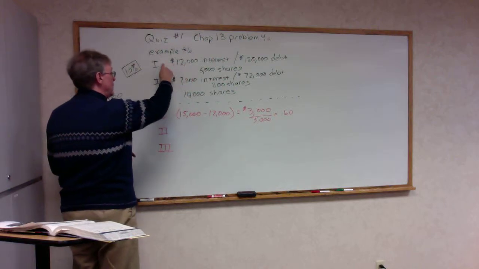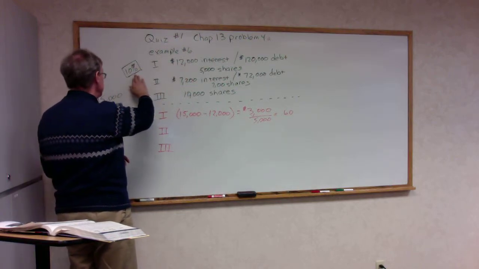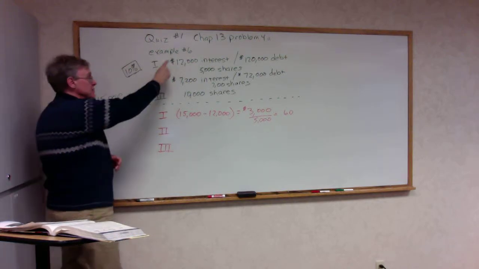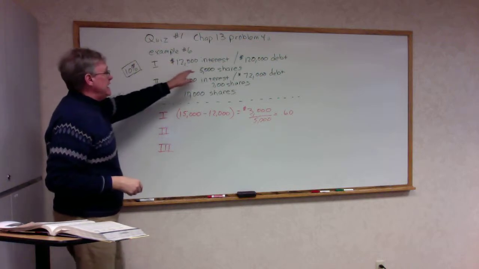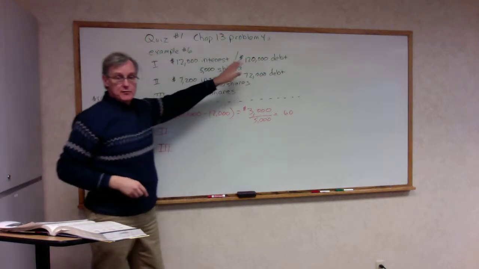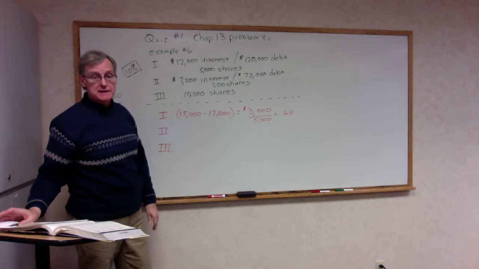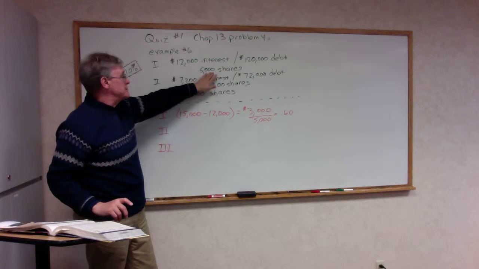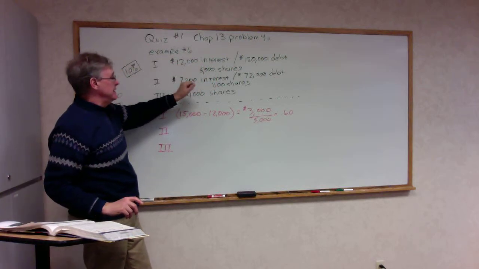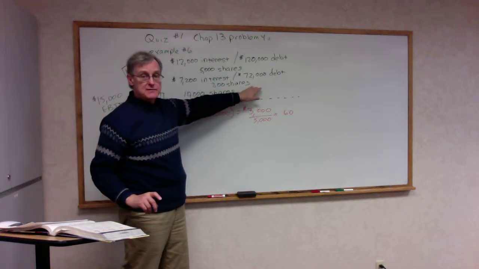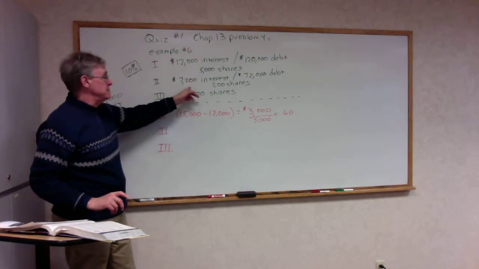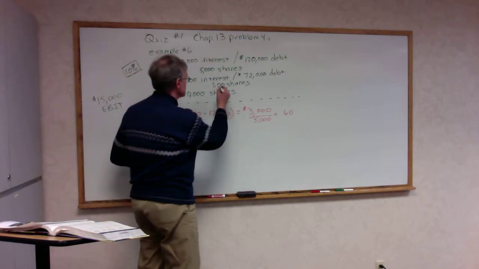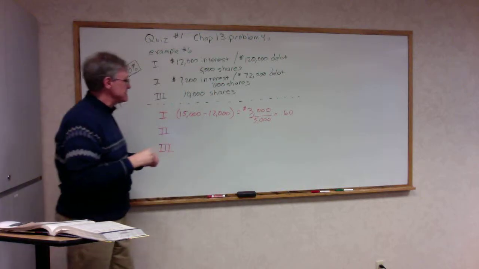What they're given here is 10% interest and $15,000 EBIT. For option 1, we have $120,000 debt with 10% interest, so that's $12,000 of interest, and 5,000 shares for capital structure 1. Option 2, we have $72,000 in debt, 10% interest, $7,200 in interest, and 7,000 shares.